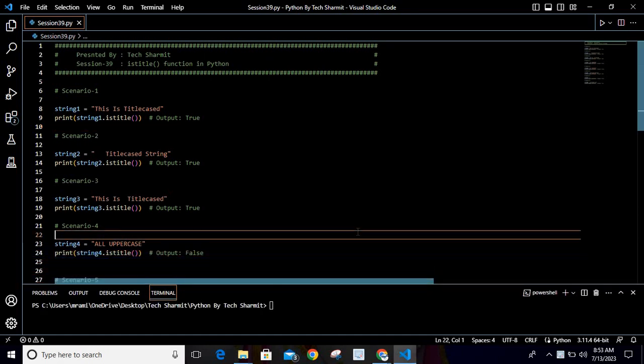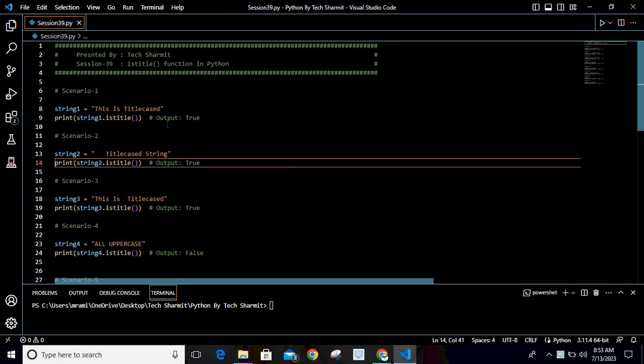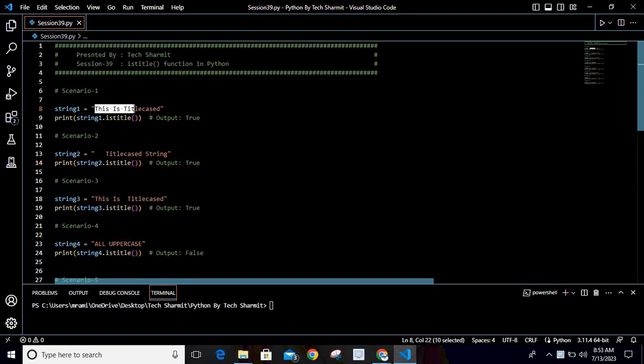So what is istitle? This method will verify whether the input string or variable is title case or not. And what do you mean by title case? Title case is when every word of the string contains the first letter as a capital letter. Okay, so in short, let's take the example of this one.